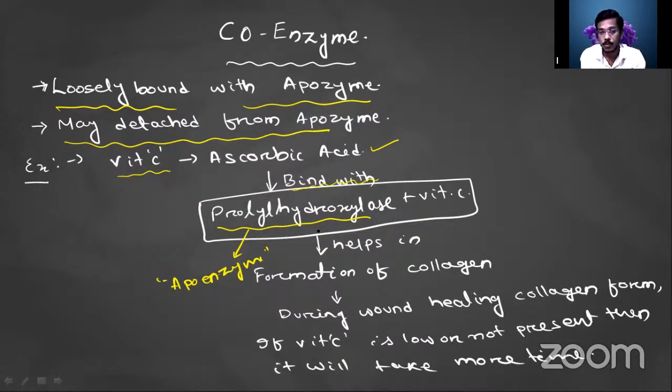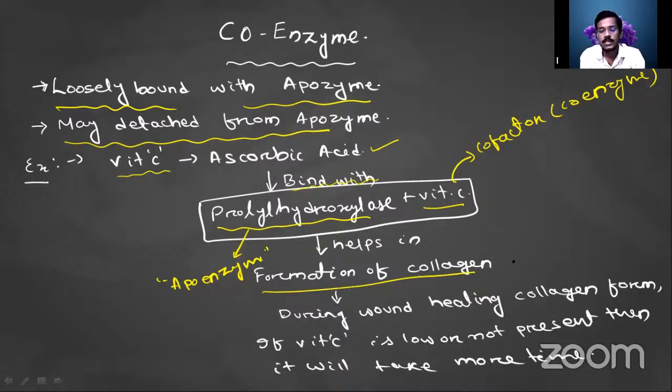What is the role of that prolyl hydroxylase? When the prolyl hydroxylase binds with vitamin C, the vitamin C is the cofactor, and that cofactor is the coenzyme. That means it will not bind tightly with this prolyl hydroxylase enzyme. If the vitamin C binds with this prolyl hydroxylase, it helps in the formation of collagen. Collagen, what? That is a protein.